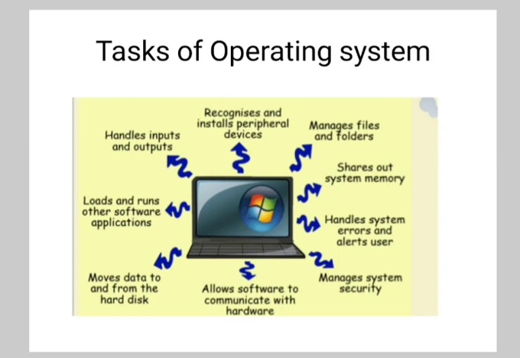There are different tasks of an operating system. It recognizes and installs peripheral devices. It manages files and folders. It shares out system memory, handles system errors and alerts the user. It manages system security. It allows software to communicate with the hardware. It moves data to and from the hardware disk. It loads and runs other software applications. It handles inputs and outputs.